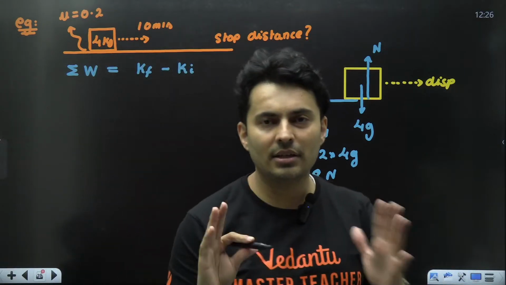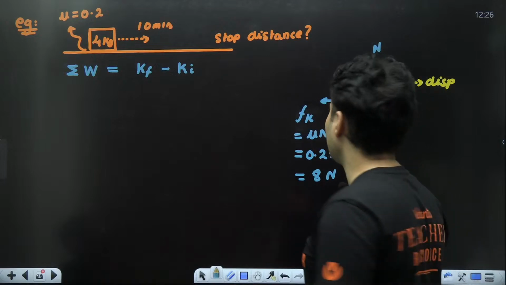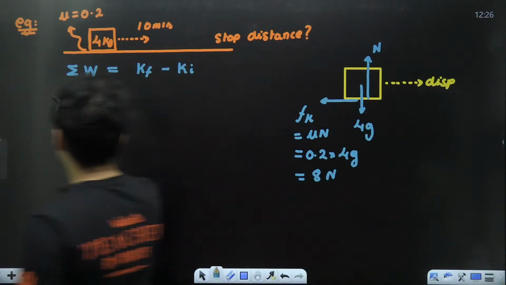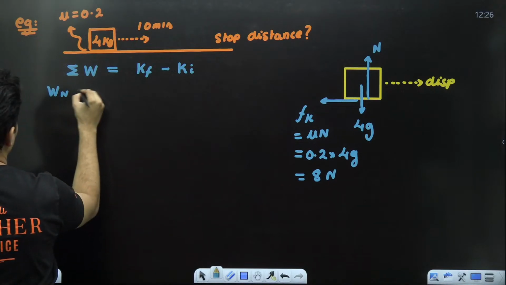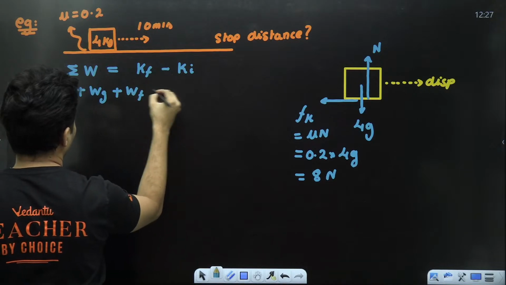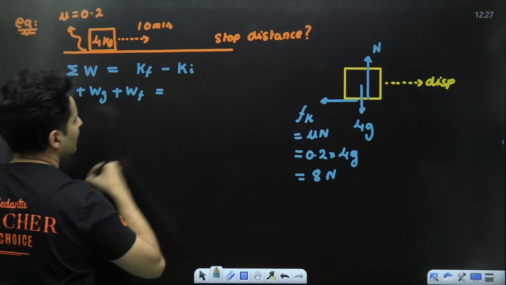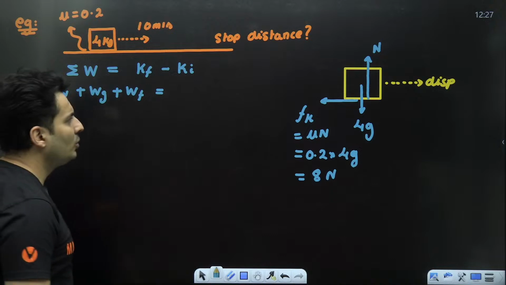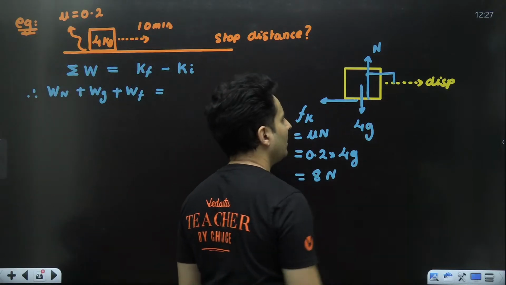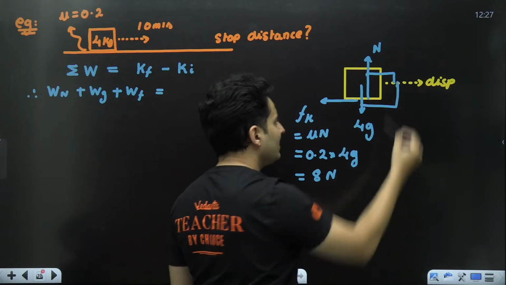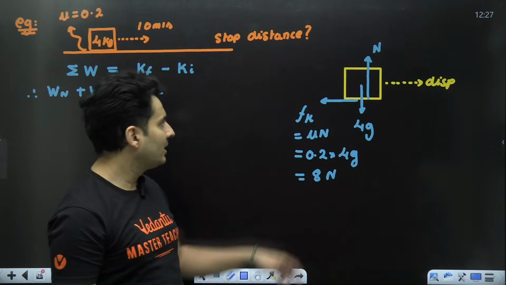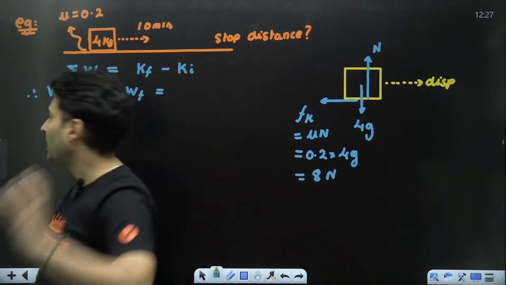Right? That is what the work kinetic energy theorem says. Is normal force doing work? So there are three forces: work done by normal, work done by gravity, work done by friction. It is final minus initial. Is normal force doing work? Think about it. No, right? Why? Because it is perpendicular to the displacement. Even gravity is perpendicular, so that is also not doing work.